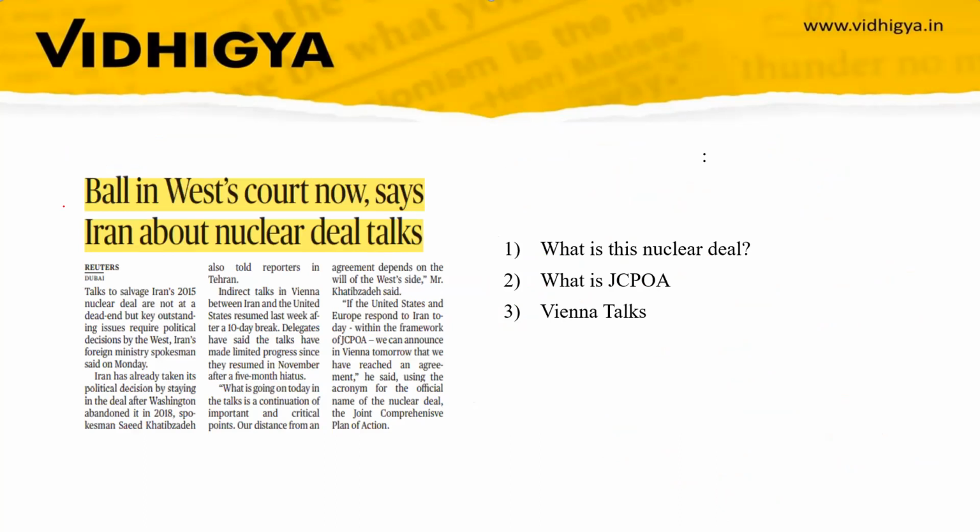Now the second topic is "Ball in West's court now, says Iran about nuclear deal talk." So in this topic, we will discuss what is Iran's nuclear deal, what is the Joint Comprehensive Plan of Action, and the recent Vienna talks that are going on. So we will discuss these three things.